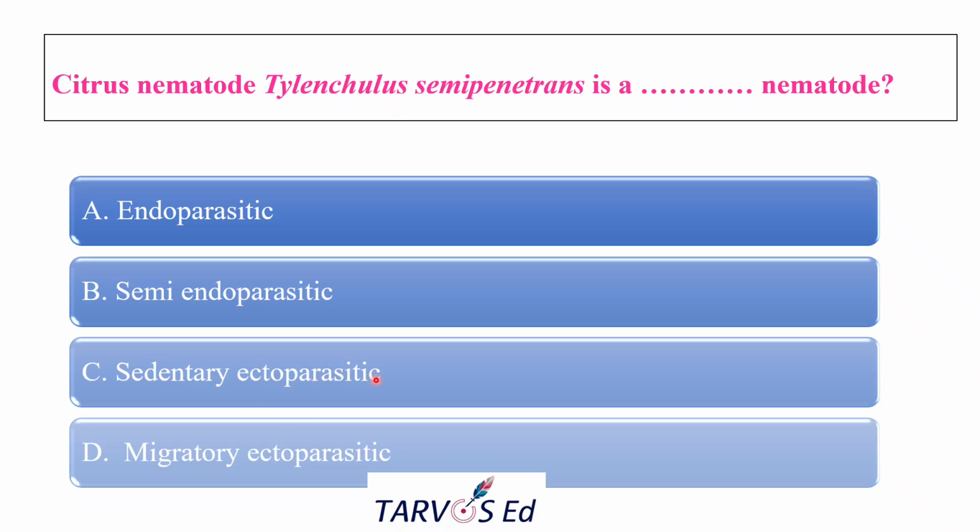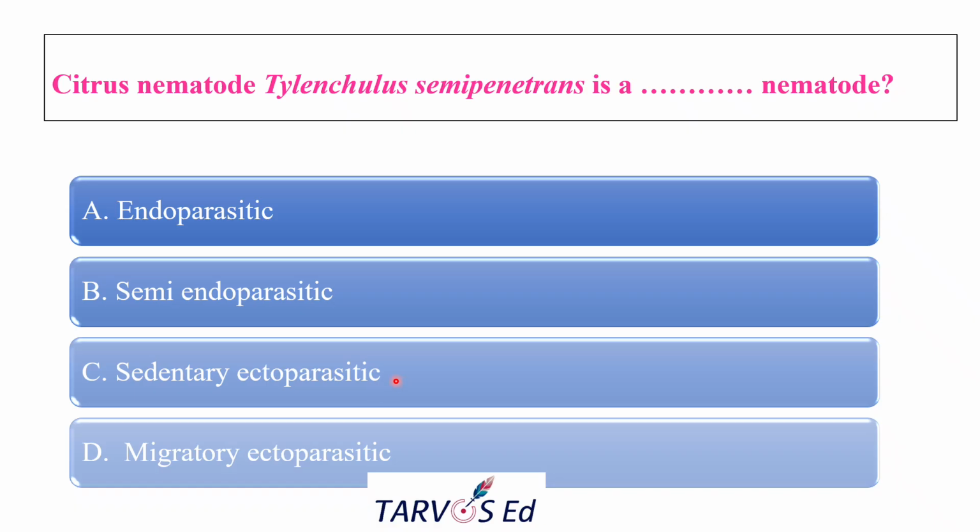Sedentary ecto means it feeds externally but becomes sedentary. What is sedentary? Sedentary means they don't move around after starting to feed. They just keep their body in one place. They may establish a permanent feeding site on the plant root, losing their ability to migrate. That is the sedentary ectoparasite.